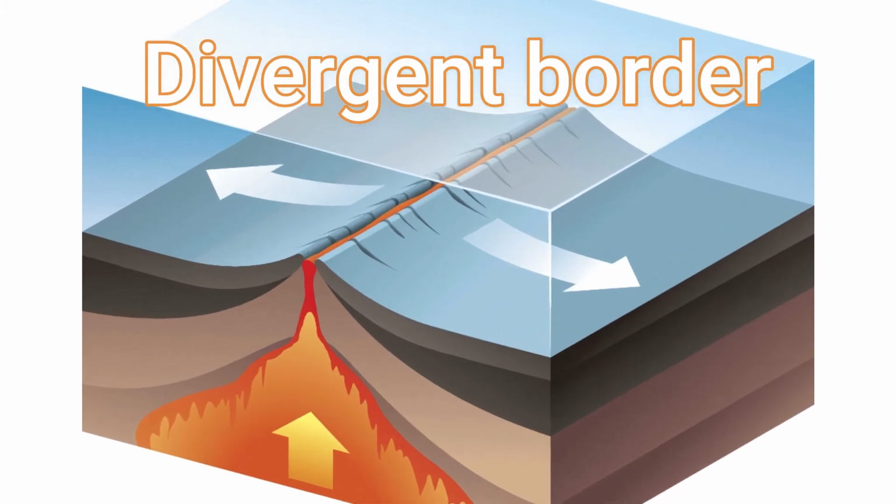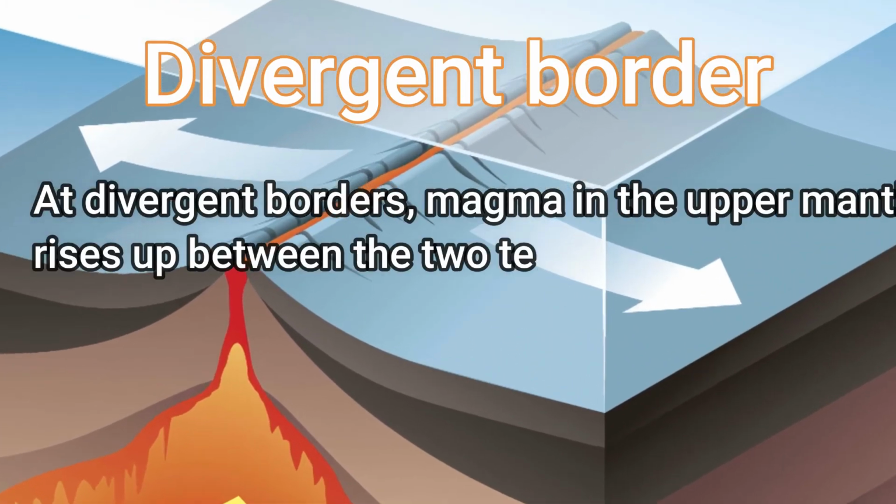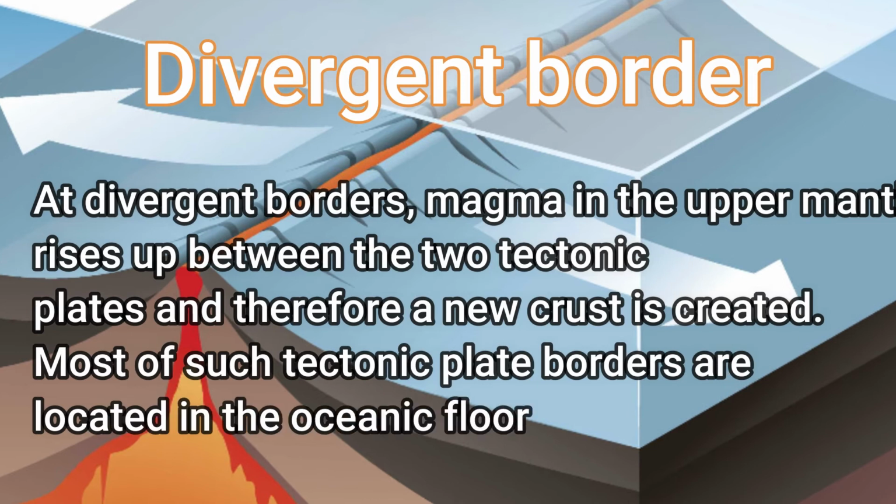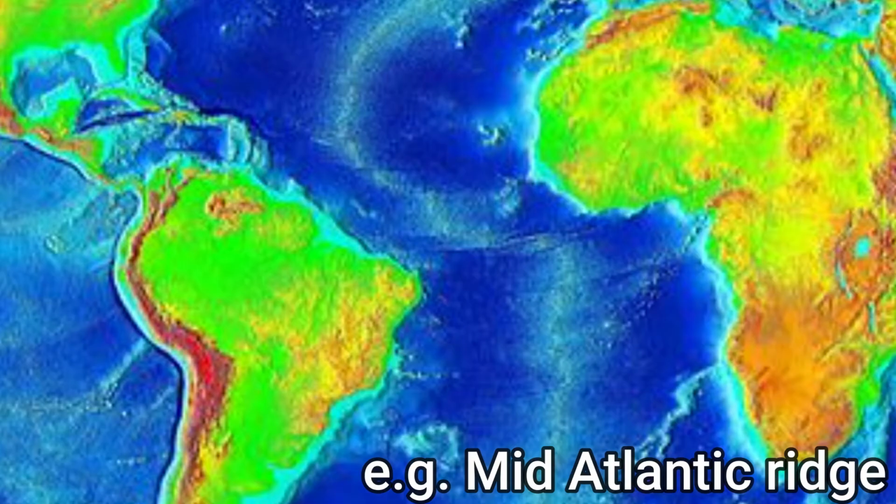Now we discuss divergent border. At the divergent borders, magma in the upper mantle rises up between two tectonic plates and therefore a new crust is created. Most of such tectonic plate borders are located on the oceanic floor. Example: the Mid-Atlantic Ridge.